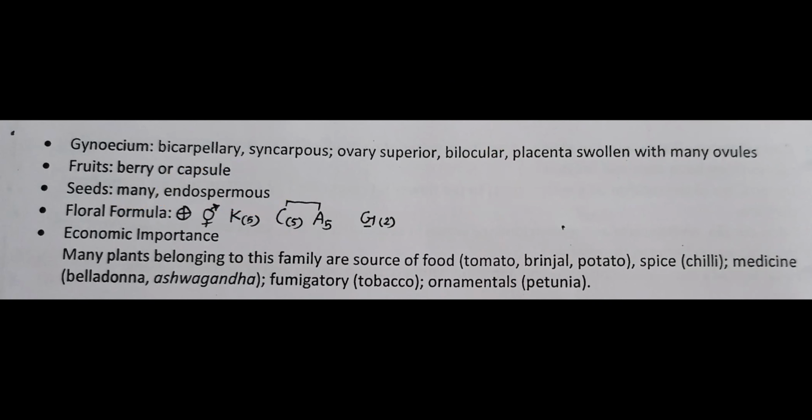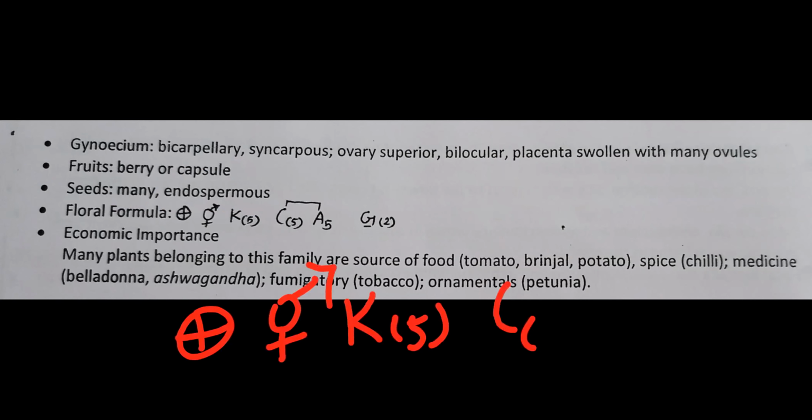Next, floral formula. Okay, gynoecium, fruits and seeds done. Now next, there's the floral formula. You know that it's actinomorphic, then bisexual, sorry, my mistake, then calyx, 5 fused sepals, corolla, 5 fused petals that attach to the androecium, right? यहाँ पे आपको ये याद रखना है.